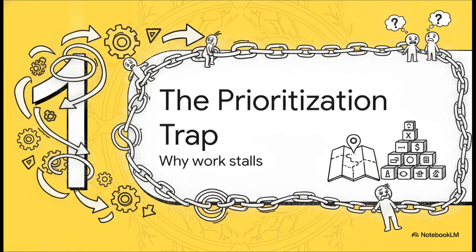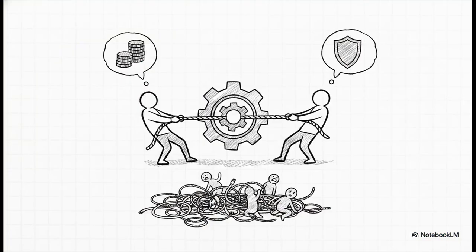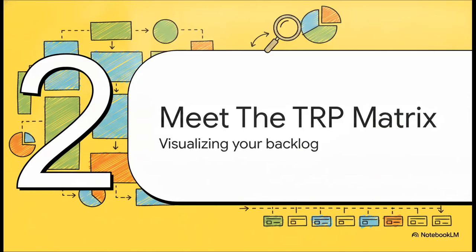Number 1, the prioritization trap. Why does your high-value work keep stalling? As an architect or a tech leader, you definitely know this pain. Developers are heads-down working story backlogs, and support teams are burning through ticket queues. But without a shared view across the organization, competing initiatives, like a massive new product launch, a sales expansion, and a critical security upgrade, they just create friction. The business leaders frame urgency entirely around revenue, while tech leaders frame it around risk. High-value work stalls out simply because there's zero shared language to understand the trade-offs. So how do we fix that exact friction? Let's move on to number 2.